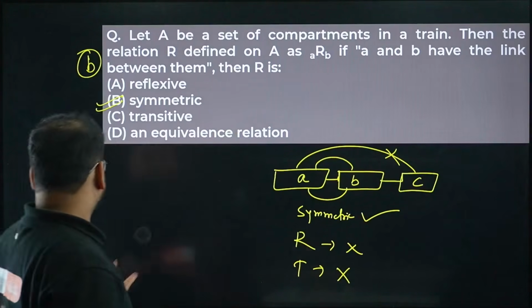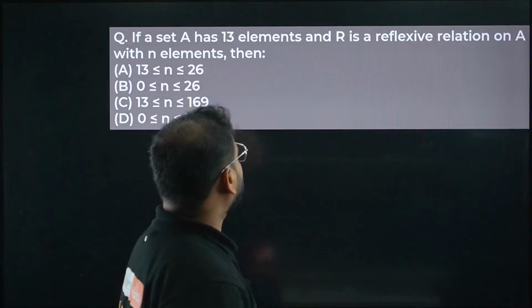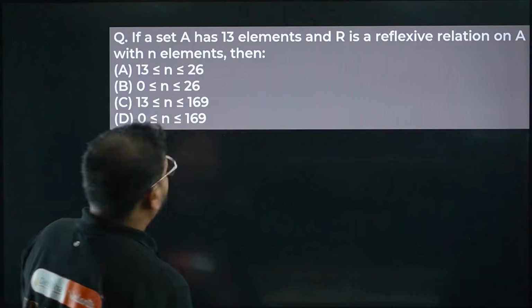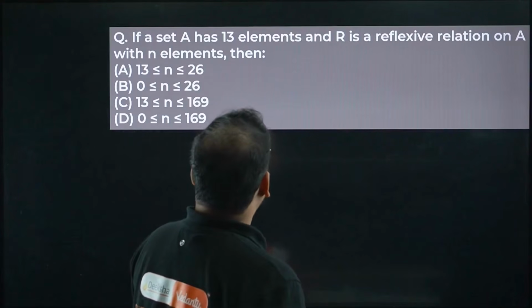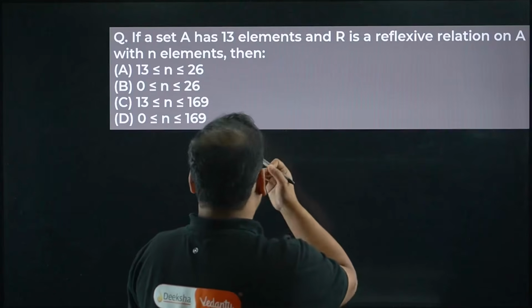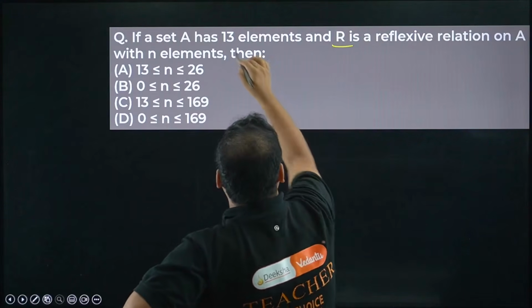Moving on. If a set A has 13 elements and R is a reflexive relation on A, it means that the number of elements in R can go a minimum of what, dear?